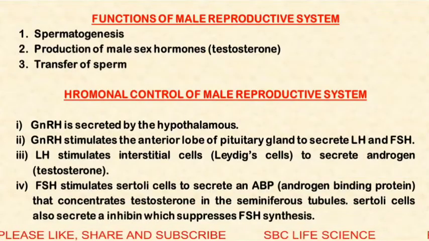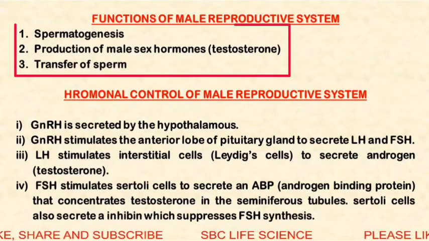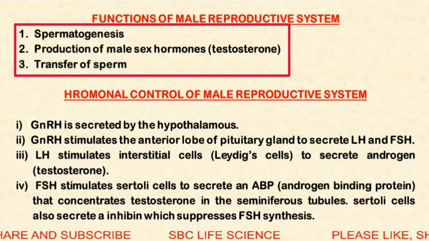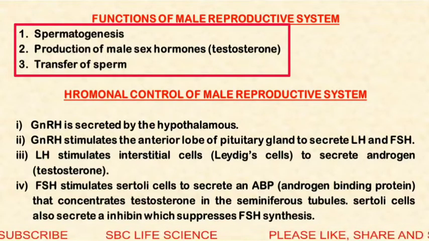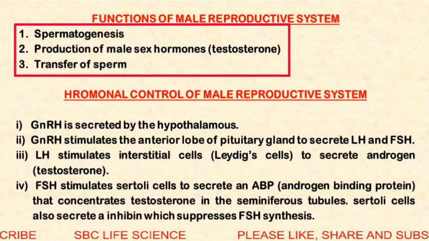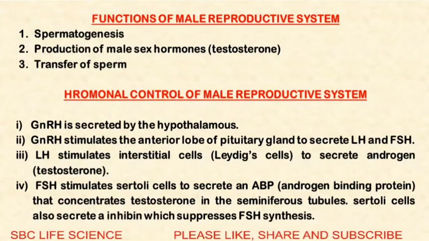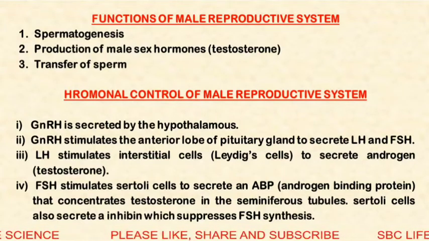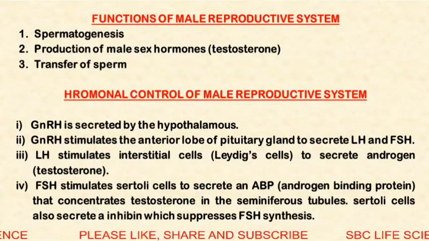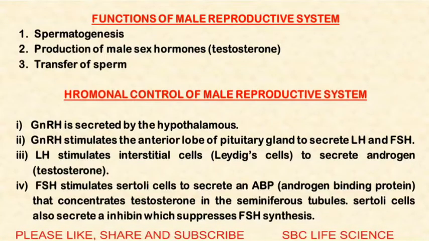Now, functions of the male reproductive system. First function is spermatogenesis, meaning formation of sperms takes place inside the testes. Second function is the production of male sex hormones, that is, testosterone is produced by the testes. And third function is the transfer of sperm, meaning transfer of sperm into the female genital tract with the help of the penis.